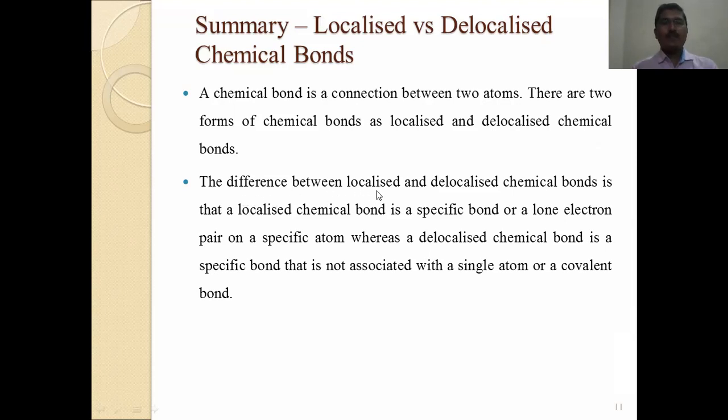The difference is that a localized chemical bond is a specific bond or lone pair of electrons on a specific atom, whereas a delocalized chemical bond is a bond that is not associated with a single atom or covalent bond.